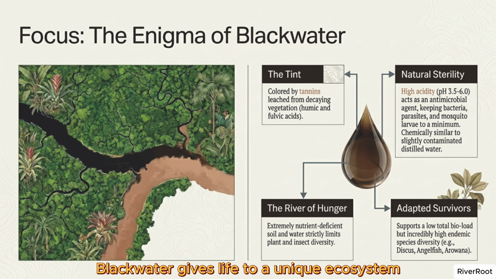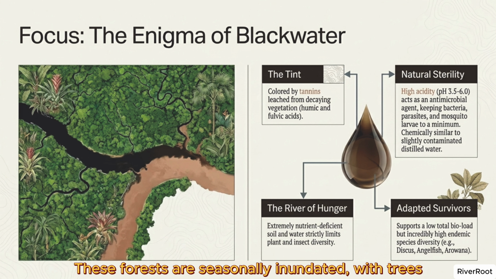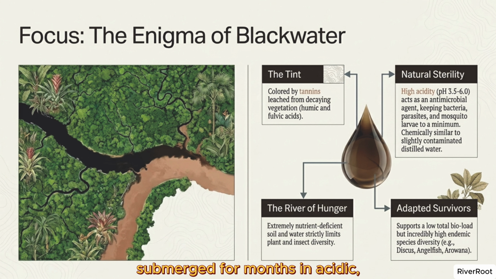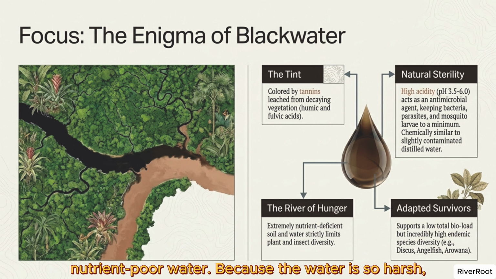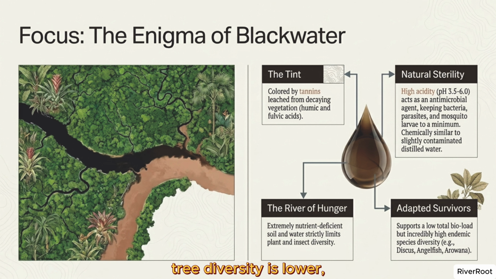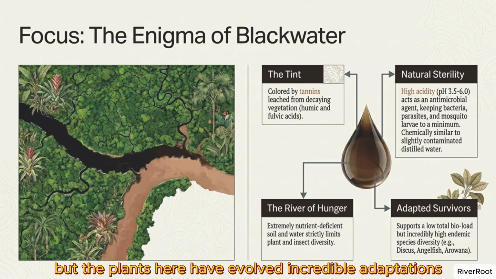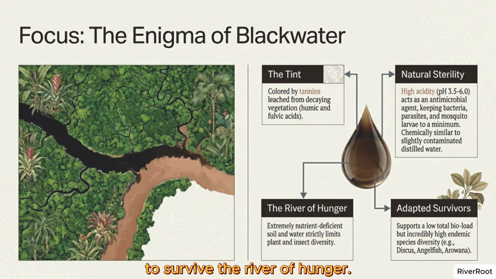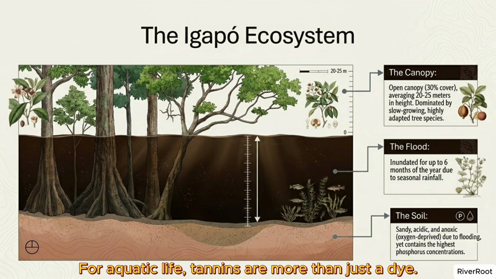Blackwater gives life to a unique ecosystem called Igapó, or Blackwater flooded forests. These forests are seasonally inundated, with trees submerged for months in acidic, nutrient-poor water. Because the water is so harsh, tree diversity is lower, but the plants here have evolved incredible adaptations to survive the river of hunger.